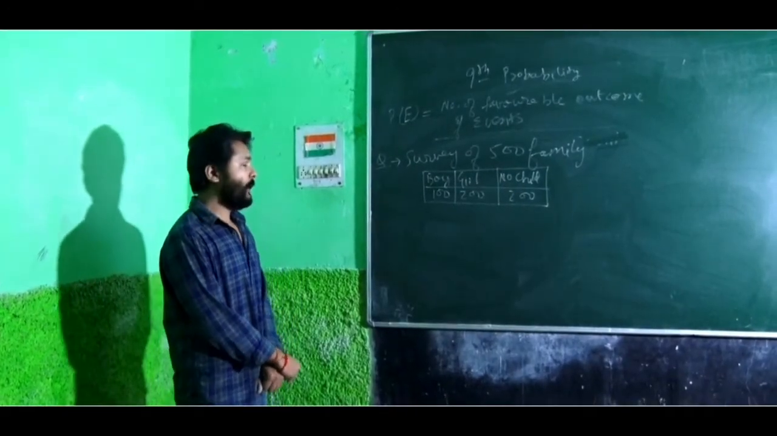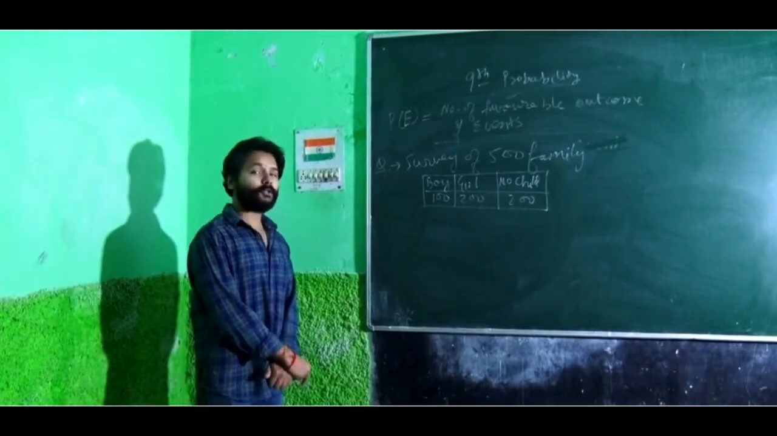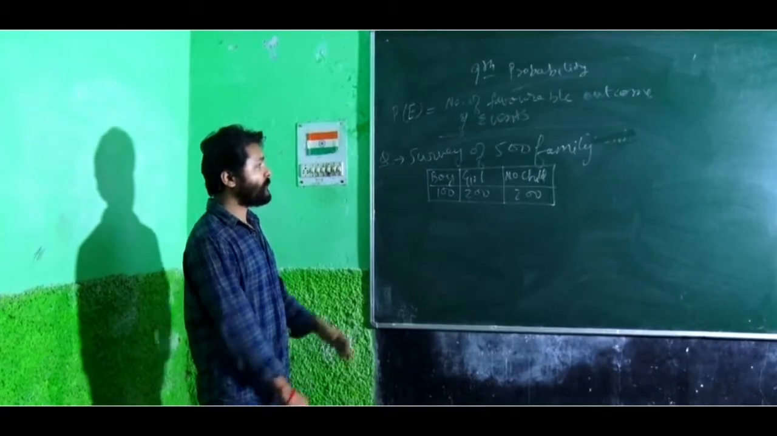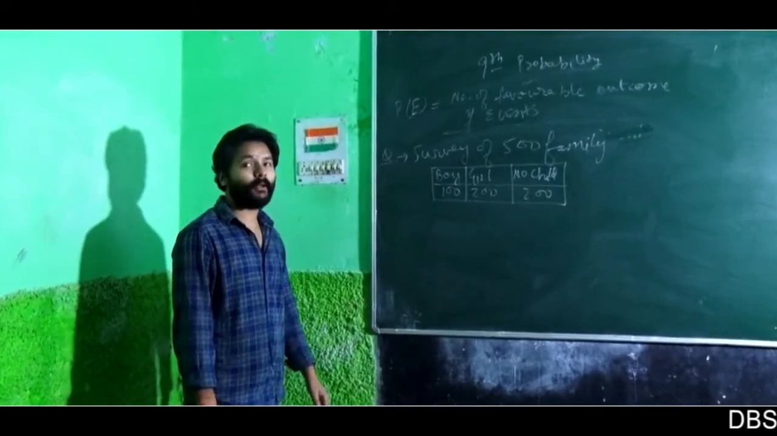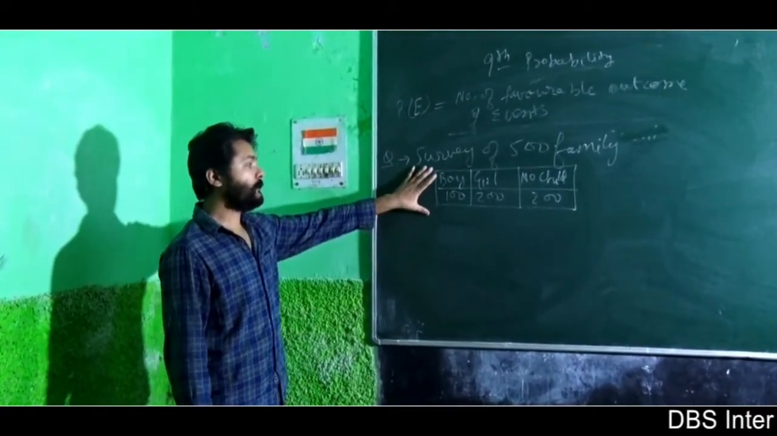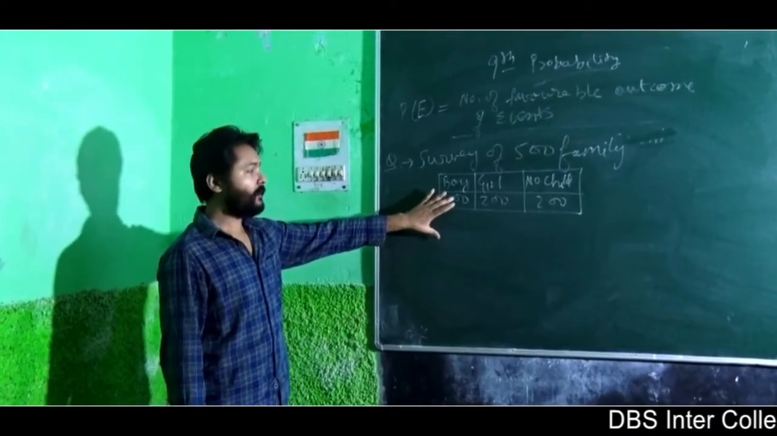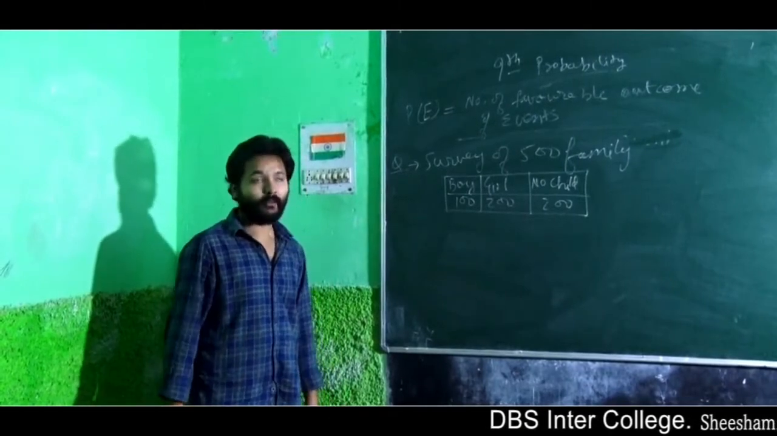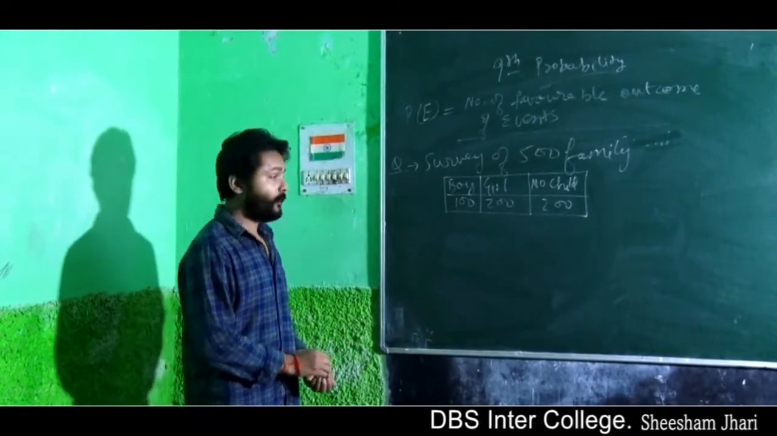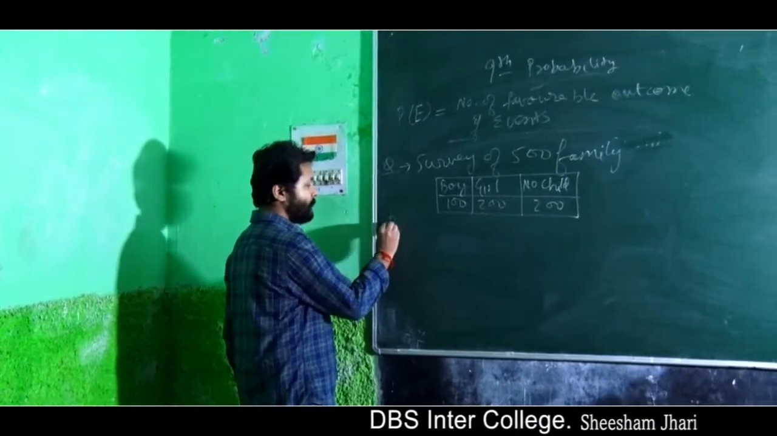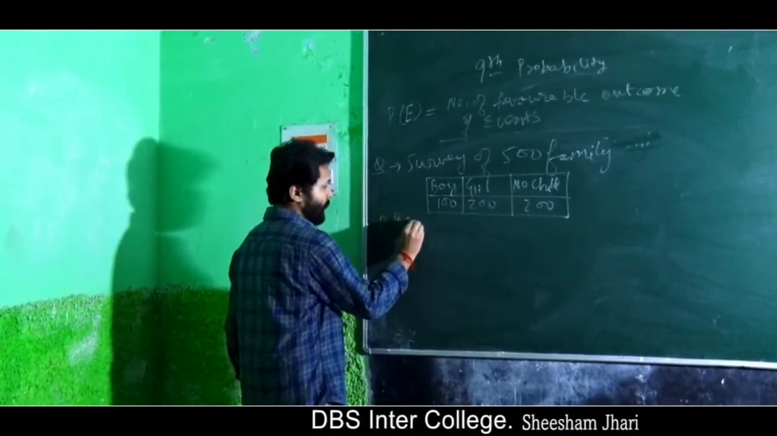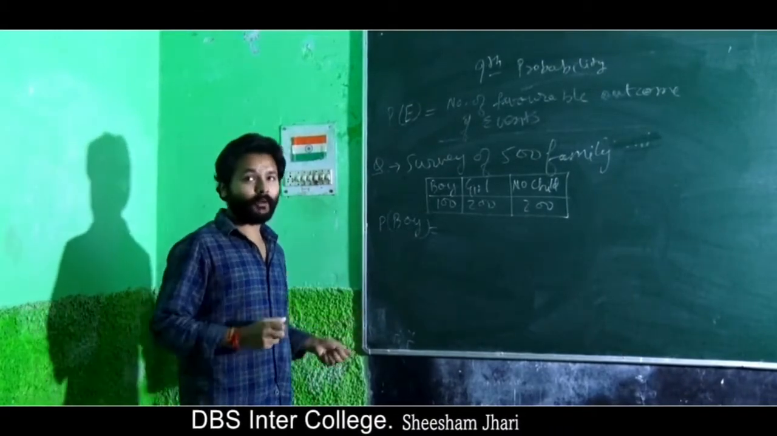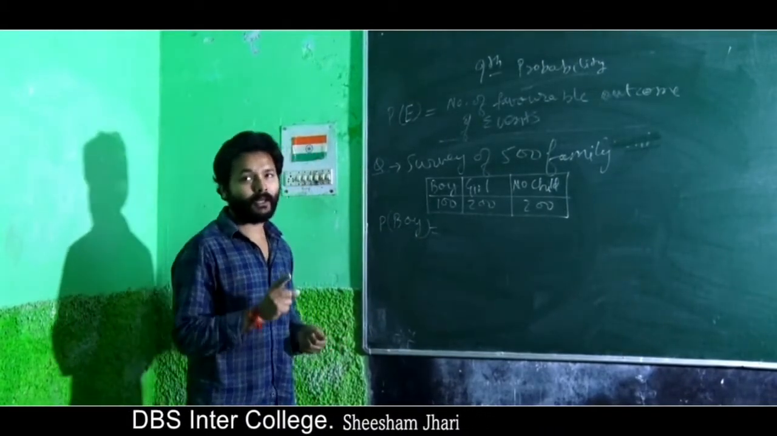Okay, so I am discussing practice questions based on probability. The question was that a survey of 500 families is being done, and we got the data: there are 100 boy children, 200 girl children, and 200 families where there is no child. What is the probability that if we randomly select one family, that family should have a single boy child?